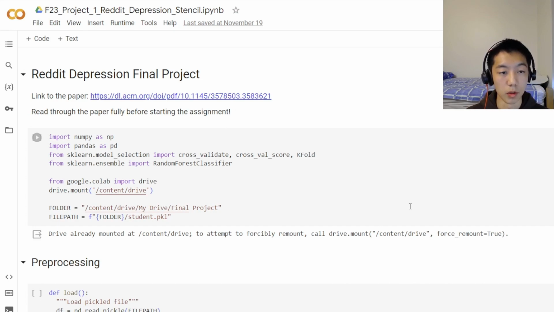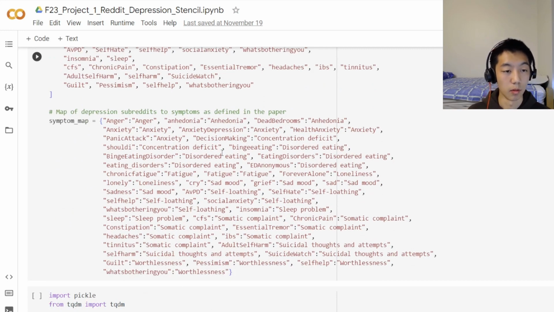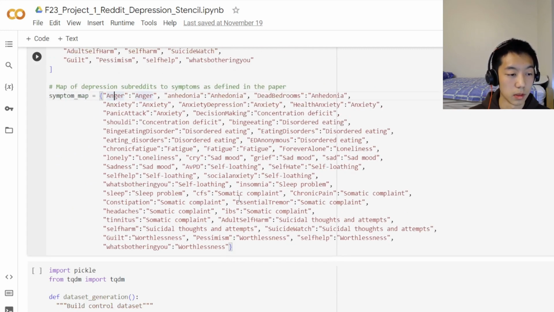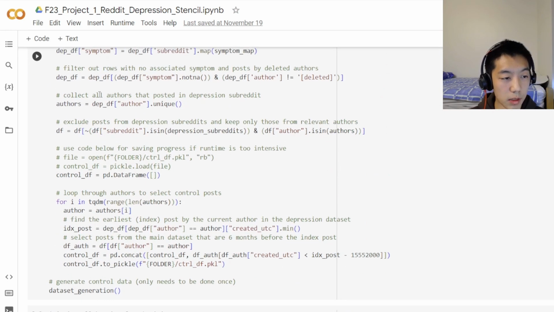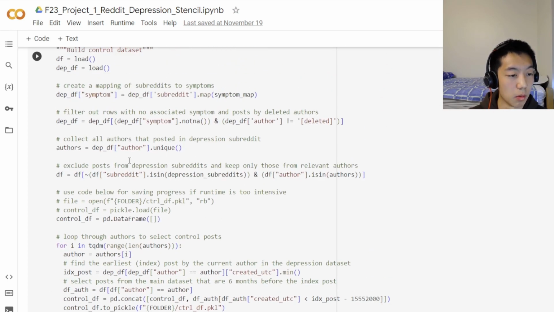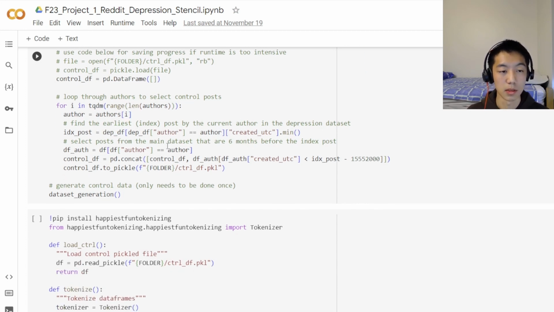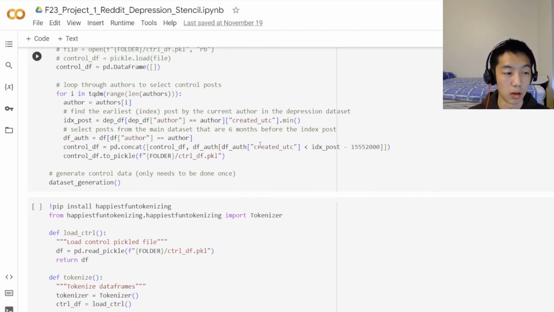So moving on to a quick overview of the code. We have pre-processing, where I had to create a symptom map from the subreddit to the actual symptom. We have dataset generation, where we'll be filtering out data that is not useful in our analysis. And we also loop through the authors and find their control posts. So this means that we'll need to look at the earliest post by an author in the depression dataset, and then we have to select posts from the main dataset that are 6 months before.